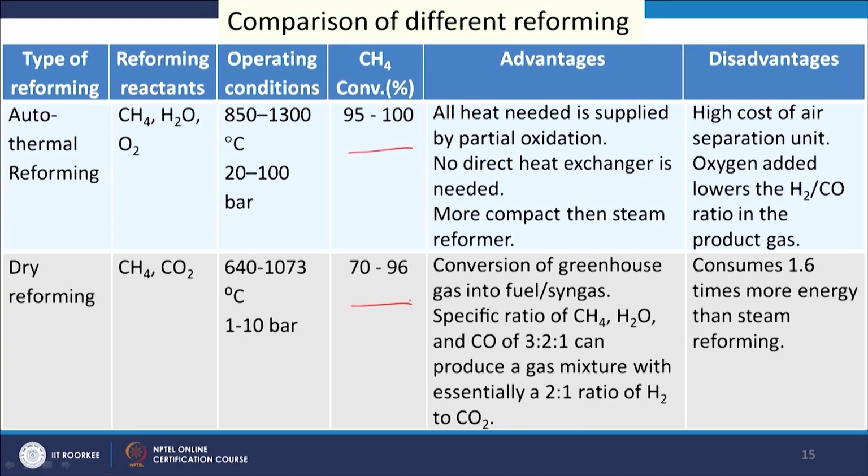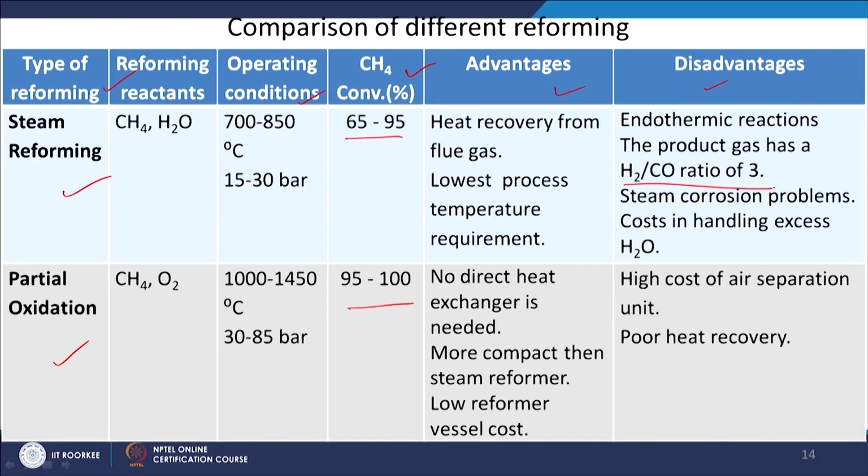An advantage, as we have discussed, is that steam reforming can give us the maximum H2 by CO ratio. So, when we are interested in getting hydrogen from the syngas, then this process we will prefer. As you are using steam, it may induce some corrosion problems also, and that is its disadvantage.